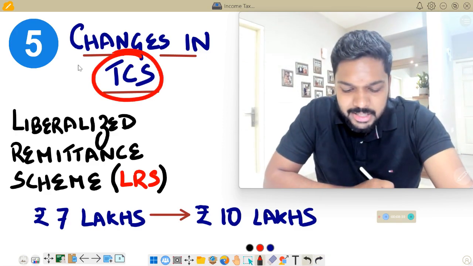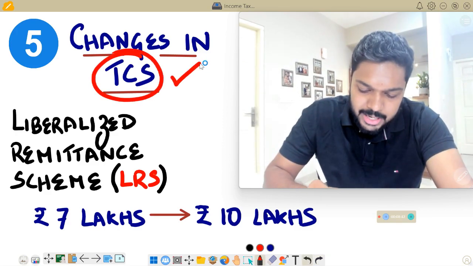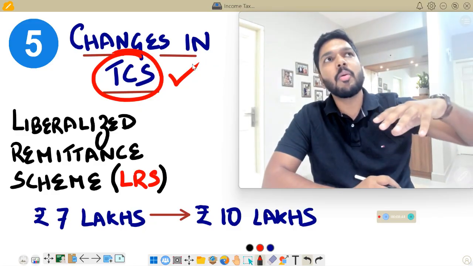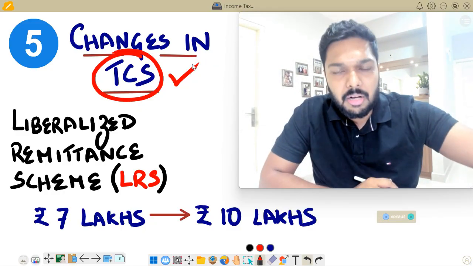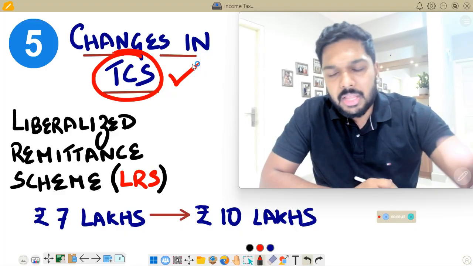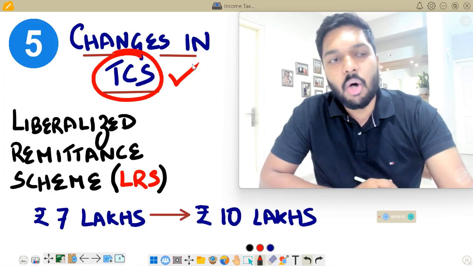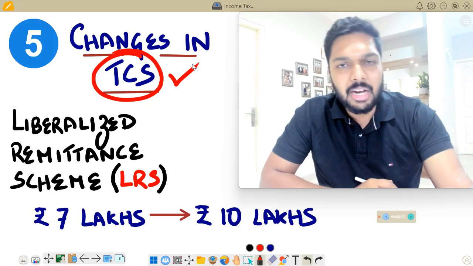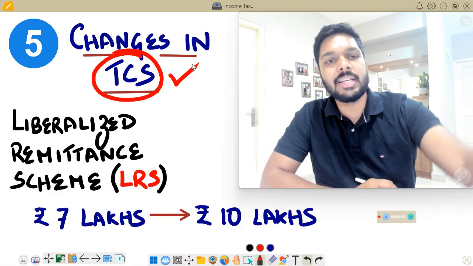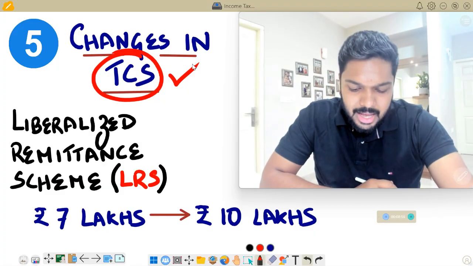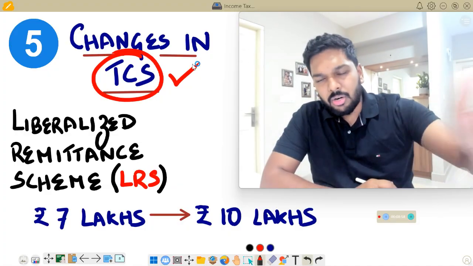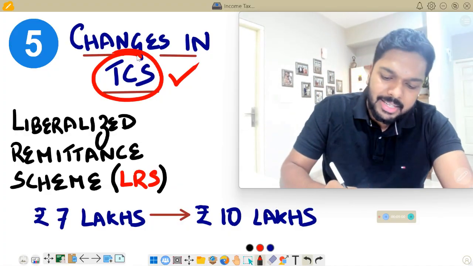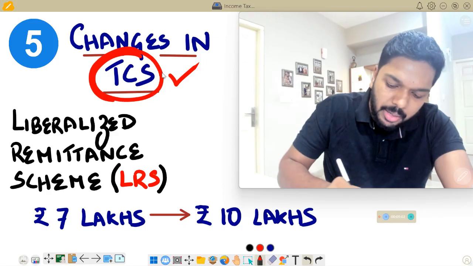Well, TCS is basically a tax that is to be collected by the seller. Say you're buying a car from a car dealer. The car dealer will charge TCS on that car. The car dealer will put the TCS on the invoice and send you the invoice. So on some specific transactions, TCS or tax collected at source will apply.